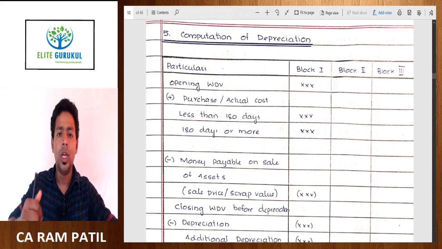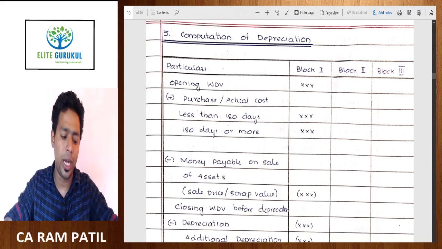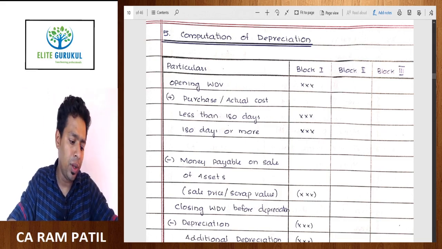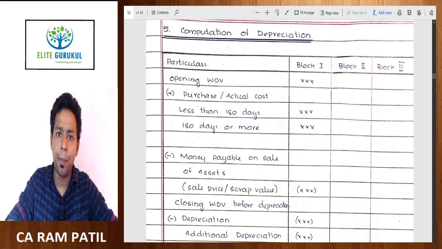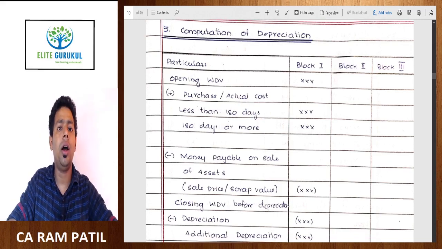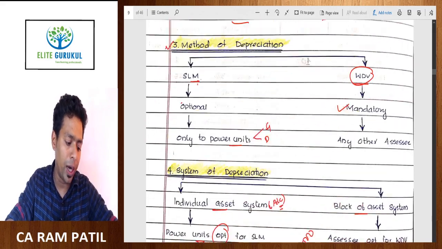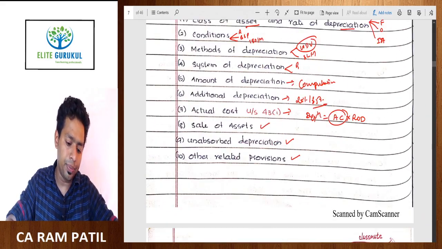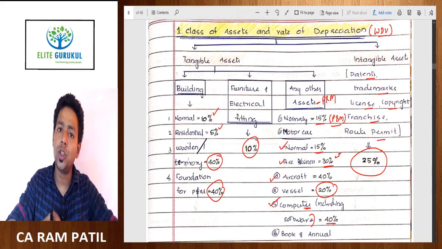Namaskaram. So this is the second part of the depreciation lecture. In this we are going to learn how to compute depreciation. Computation of depreciation happens block-wise. We have completed four parts of depreciation as of now. As I told you, what are the classes of depreciation?